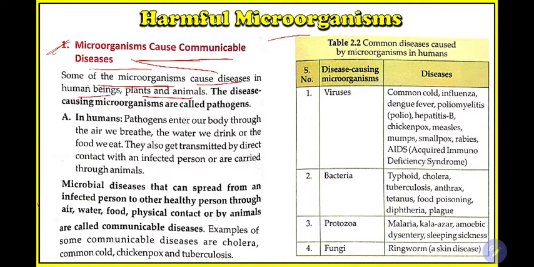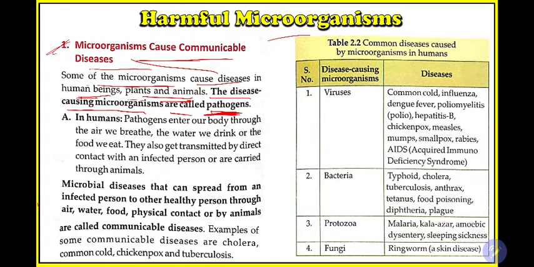So far we have learned in the last class that some microbes are good also. For example, lactobacillus bacteria help to convert milk to curd, which we eat. So there are some good microbes also. Here they are saying that not all, but some microbes can cause disease in human beings, plants, and animals. The microorganisms which cause disease are called pathogens. Only the bad ones, which cause us disease, are known as pathogens.